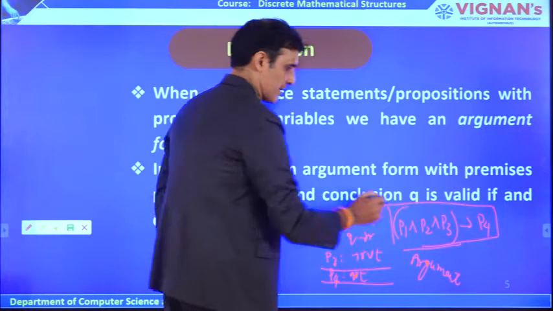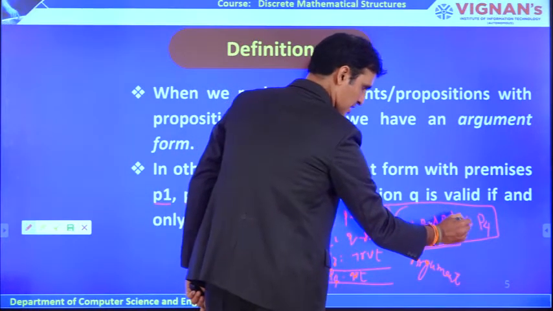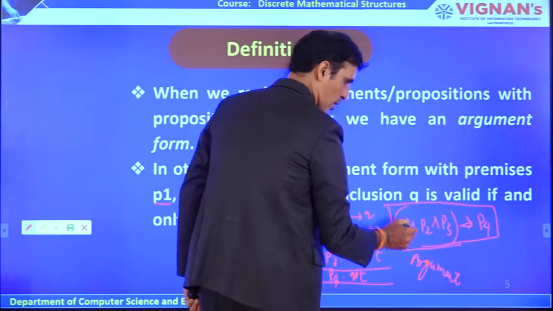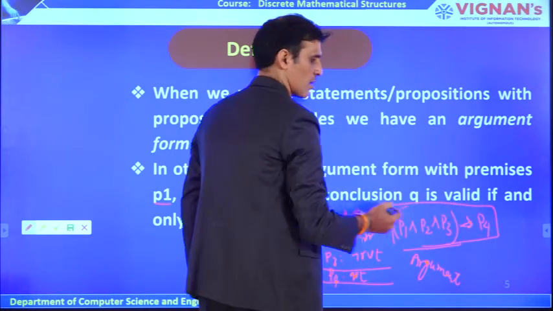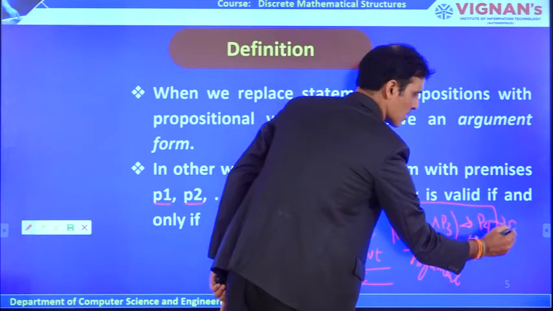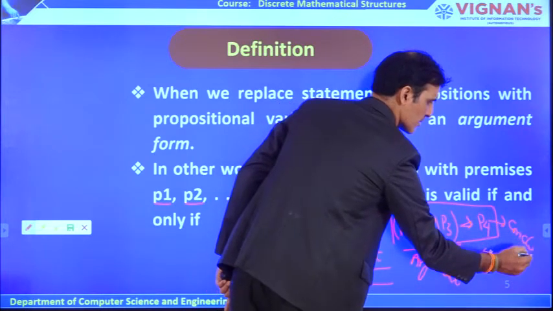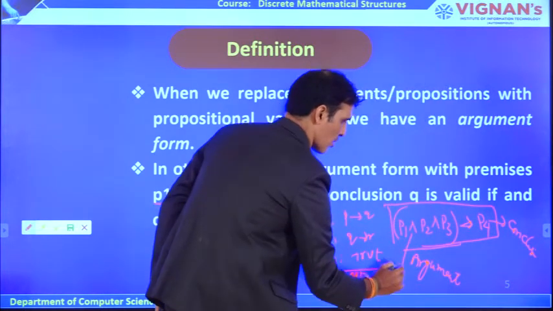In this argument, the statements to the left of the implication are called premises, and the statements to the right of the implication are called the conclusion.